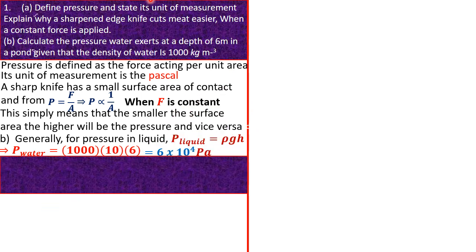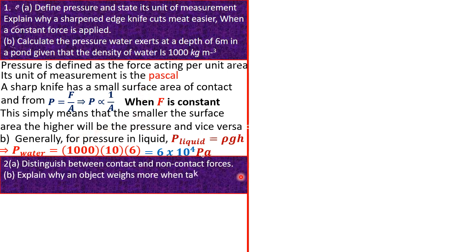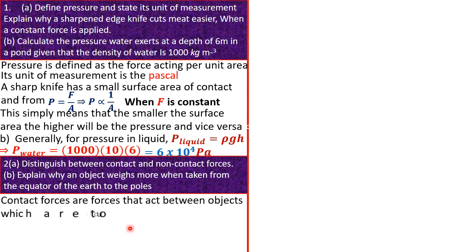Let's look at question 2. The question says we should distinguish between contact and non-contact forces. Then it wants us to explain why an object weighs more when taken from the equator of the earth to the pole. Contact forces, as the name suggests, are simply forces that act between objects when they are touching each other, or objects in contact, objects that are close in contact.